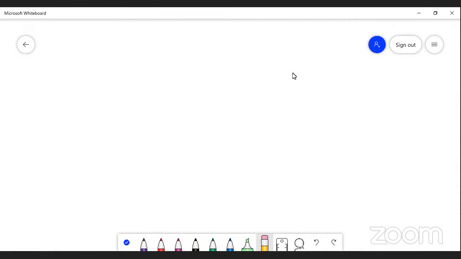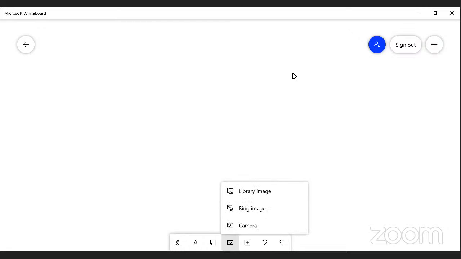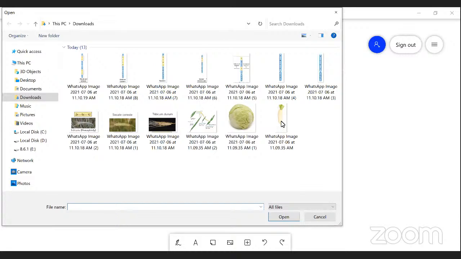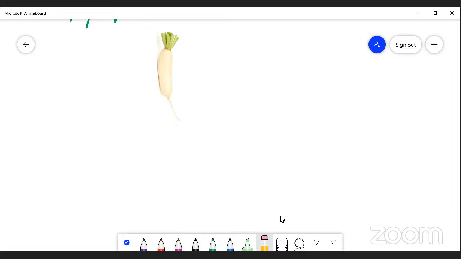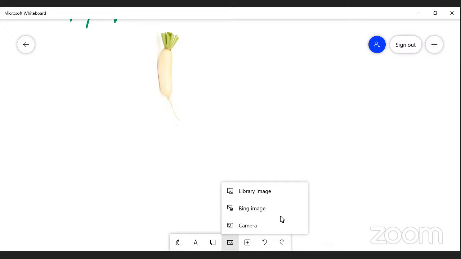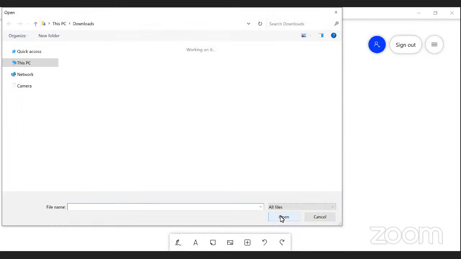The first variety is Raphanus sativus, which is radish. Its binomial is Raphanus sativus. My dear students, this Raphanus sativus was crossed with Brassica oleracea, that is the binomial of cabbage.